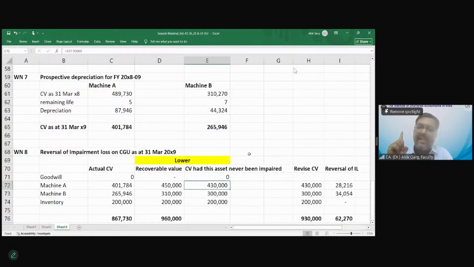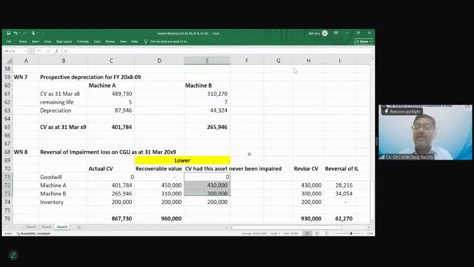You remember, cost was 10 lakh. Residual value was 50,000. Life was 10 years. So how much is the depreciation for 6 years? 95 multiplied by 6. So how much will the carrying amount be? 430. Similarly, 5 lakh is the cost of machine B. 10 years is the life. How much will depreciation be after 6 years? Sorry, after 4 years, from 2005 to 2009, 2 lakh. What will the carrying value be? 3 lakh.